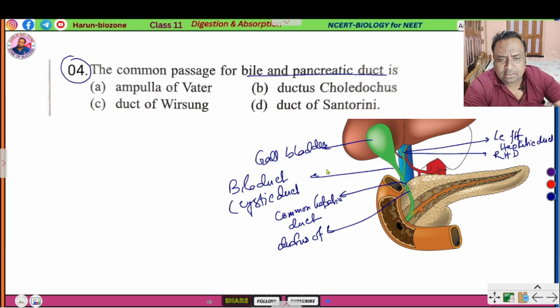This is not the duct of the gallbladder, this is duct of choledochus, that is called bile duct.